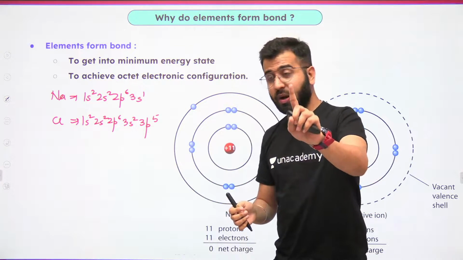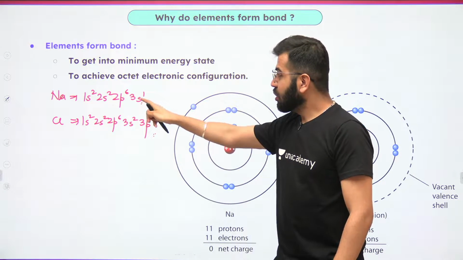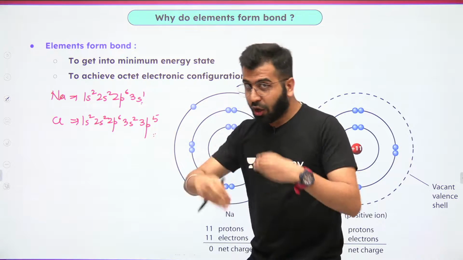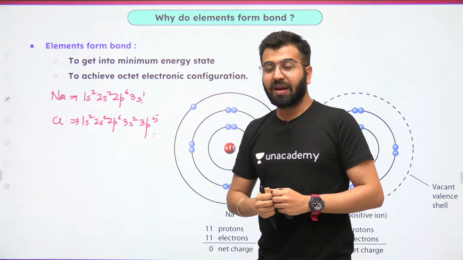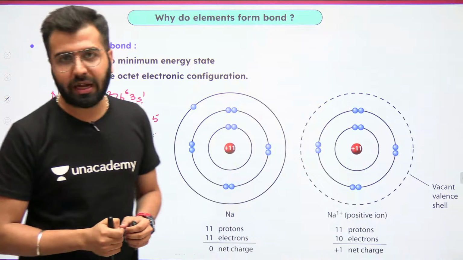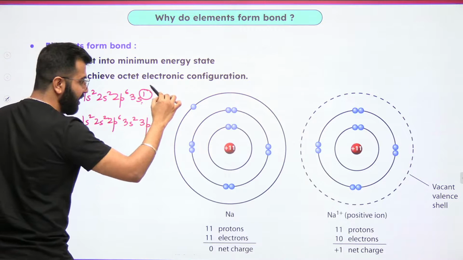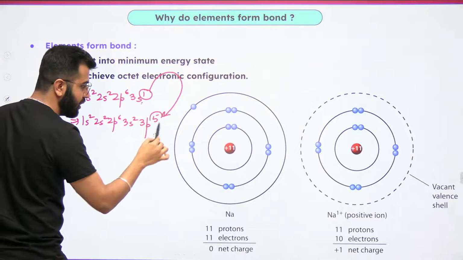It just requires one electron, right? So it requires one electron, but how many electrons does sodium want to gain or lose to have an electronic configuration like a noble gas? So what if this one electron can be provided to the chlorine?